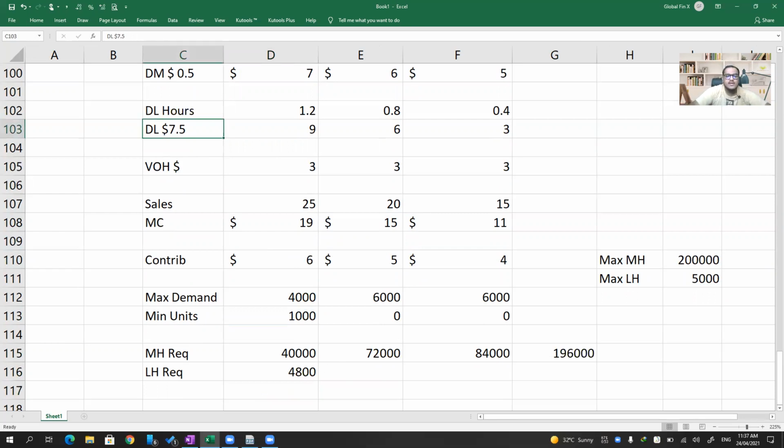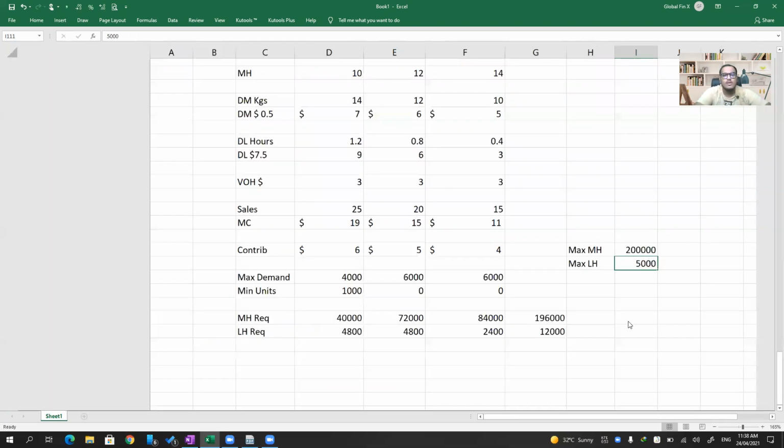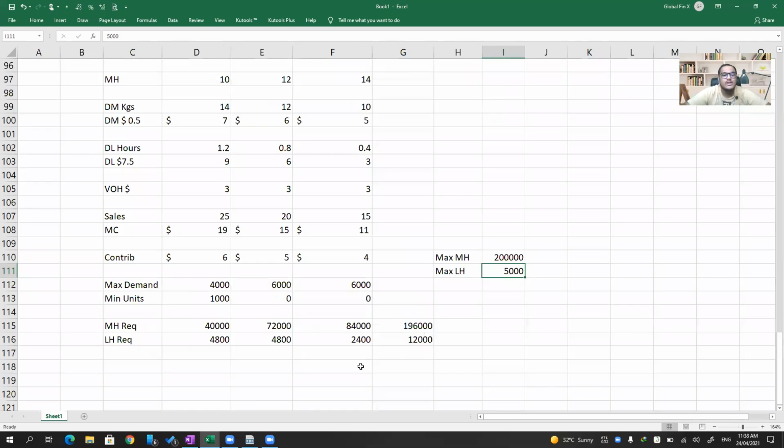Direct labor hours required: 4,000 into 1.2, that is 4,800. Then 6,000 into 0.8 is 4,800, and 6,000 into 0.4 is 2,400. Total hours required are 12,000. We have only 5,000 labor hours. So what is the limited resource in this example? Our limited resource is labor hours. I'll just highlight it here.